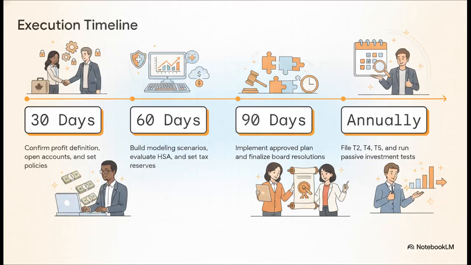The execution logic is structured across a chronological timeline delineating actions at 30, 60, and 90-day intervals. The plan transitions from establishing separate corporate bank accounts in the first 30 days to fully implementing the modeled plans by day 90. This deployment is sustained by the integration of strict monthly and quarterly administrative compliance checklists.